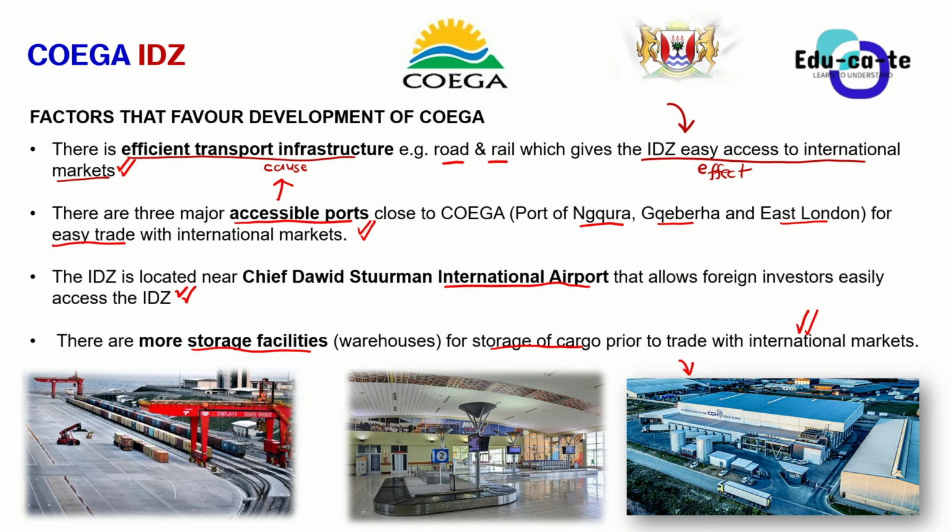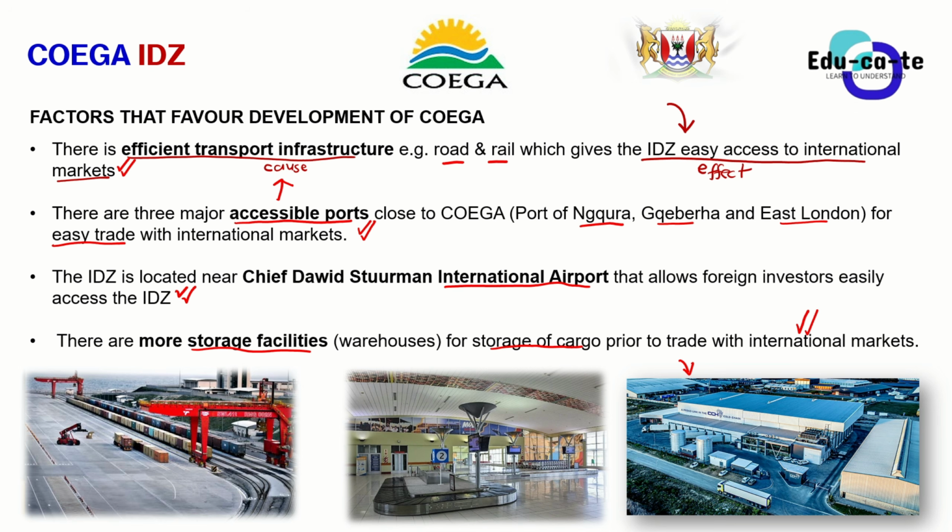So there are a lot of these places to be able to store cargo. Cargo is just those goods that are going to be shipped, or that are going to be moving via air transport or water transport. That's the cargo that I'm talking about. So basically, there are a lot of storage facilities, such as your warehouses, that are supplying this. Some of them are refrigerating places. For example, if you are making products that are perishable, you might need to find a place that is cold, so that they remain in a cool, dry condition, and they do not expire, they do not rot and all of that.